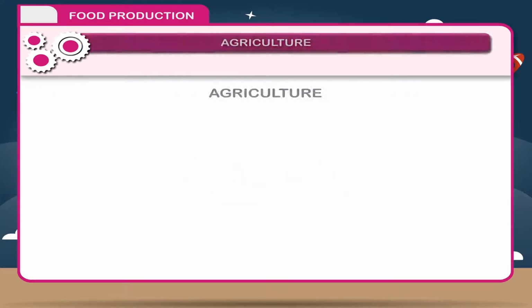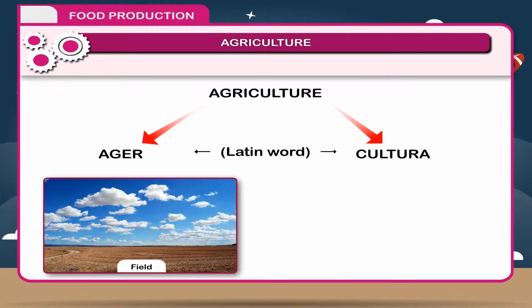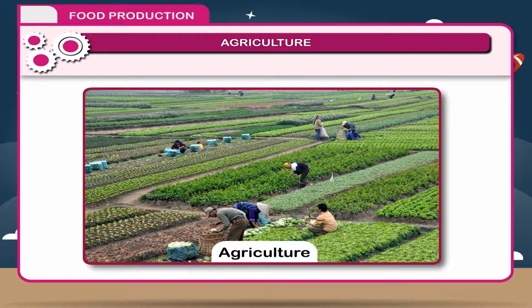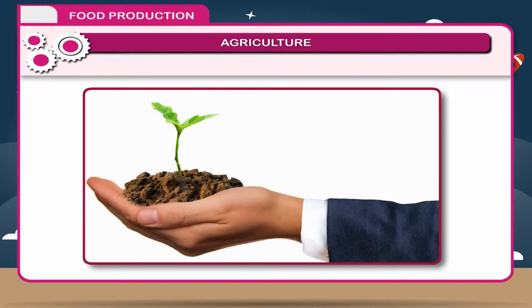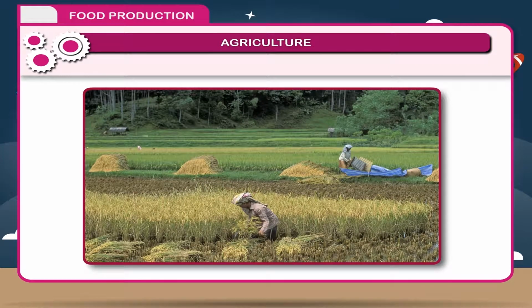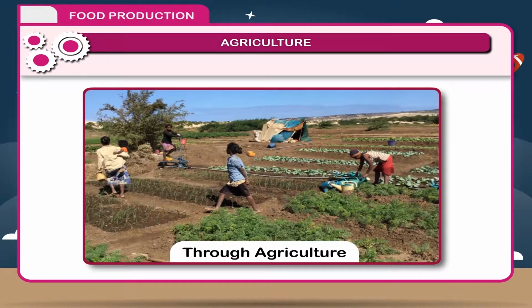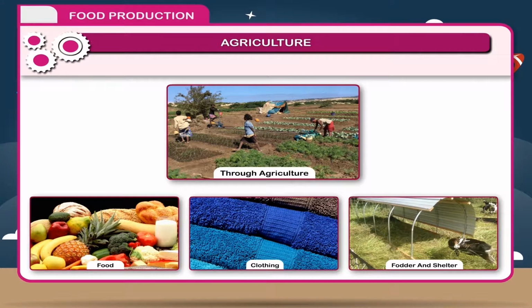Agriculture. The word agriculture is derived from the Latin word ager, meaning field, and cultura, meaning to cultivate. Thus, agriculture is the science of managing growth of plants for human use. Broadly, it includes cultivation of the crops, management of soil, growing and harvesting the crops, and breeding of domestic animals. Through agriculture, we get food, clothing, fodder, and shelter.